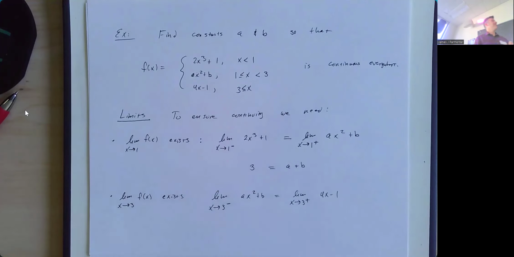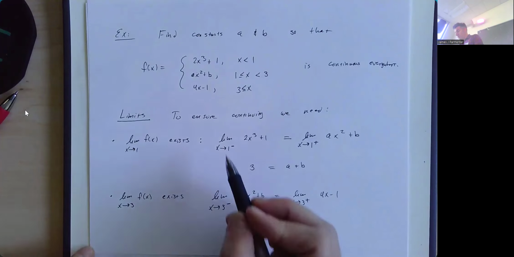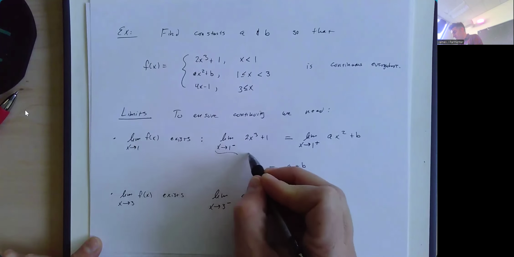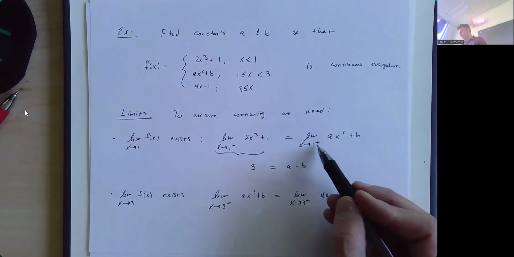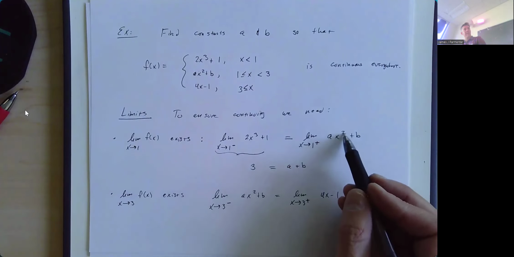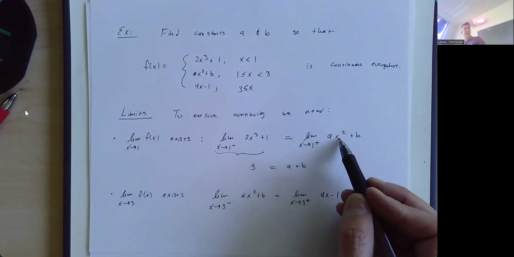Yeah, question. Well, when I took this limit, what did I do to take that limit? Right, I got 2 times 1 cubed plus 1, and yeah, you're right, I didn't show my work. But that's definitely 2 times 1 plus 1, which is 2 plus 1, which is 3. Same deal on the right hand side here. I plugged in 1 for x. 1 squared is 1. A times 1 is a, plus b.